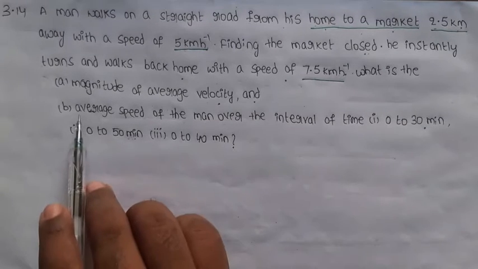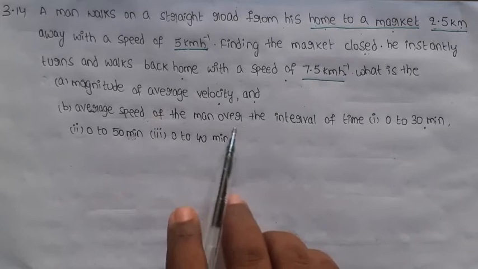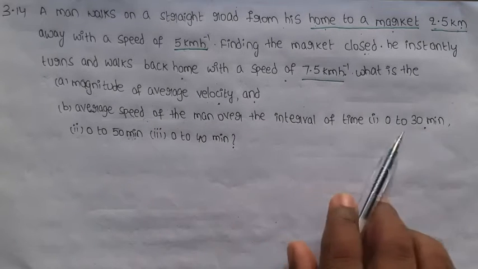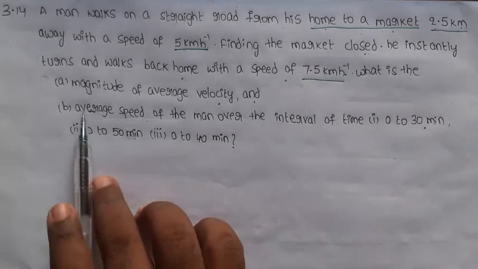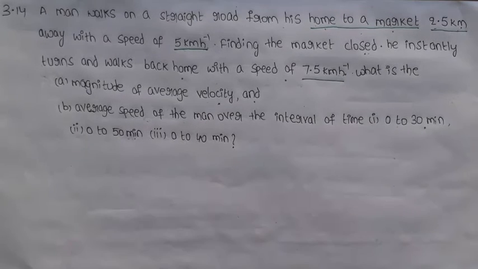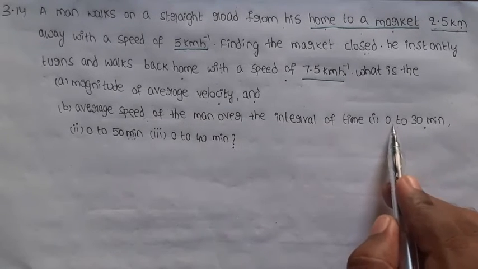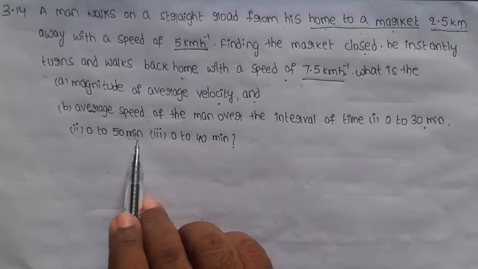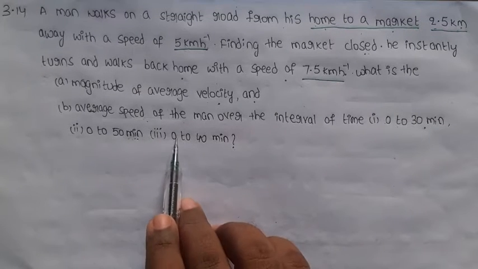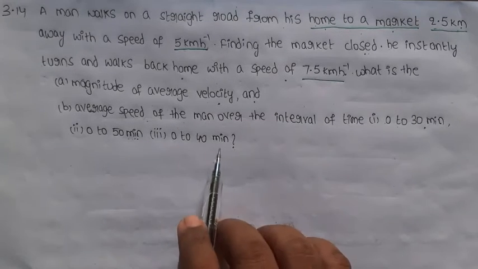We are going to find the average speed over these intervals: 0 to 30 minutes is the first interval, 0 to 50 minutes is the second, and 0 to 40 minutes is the third.